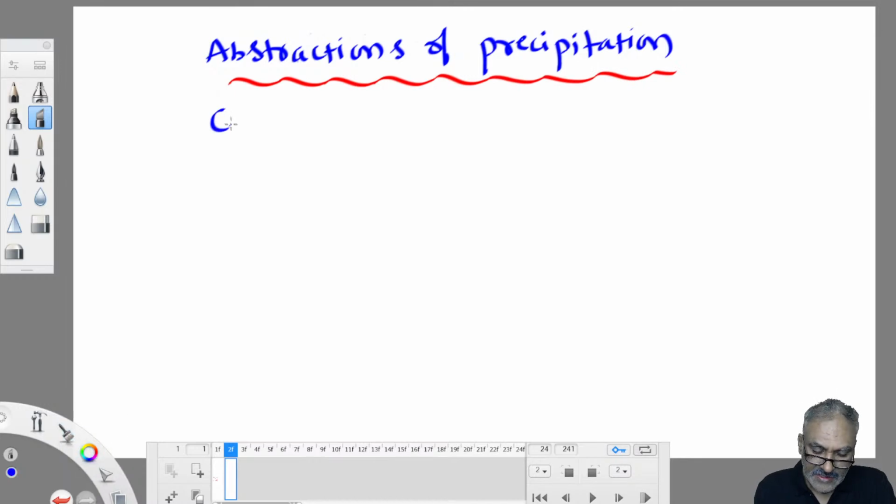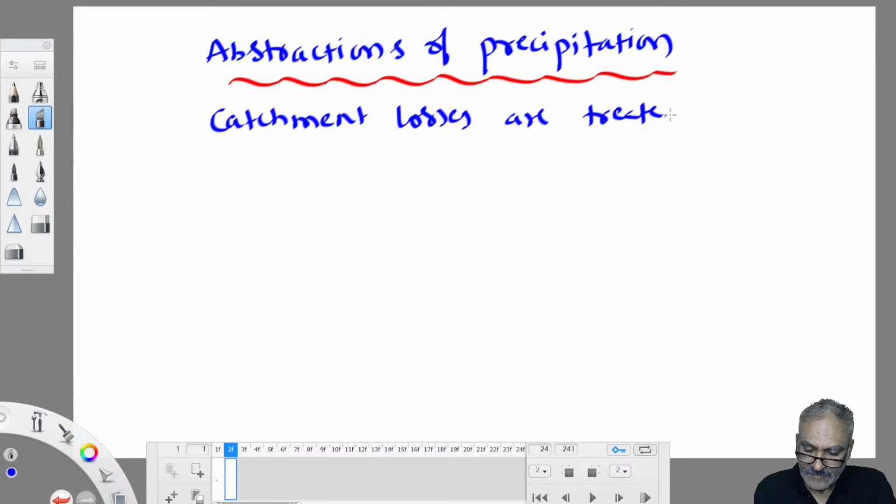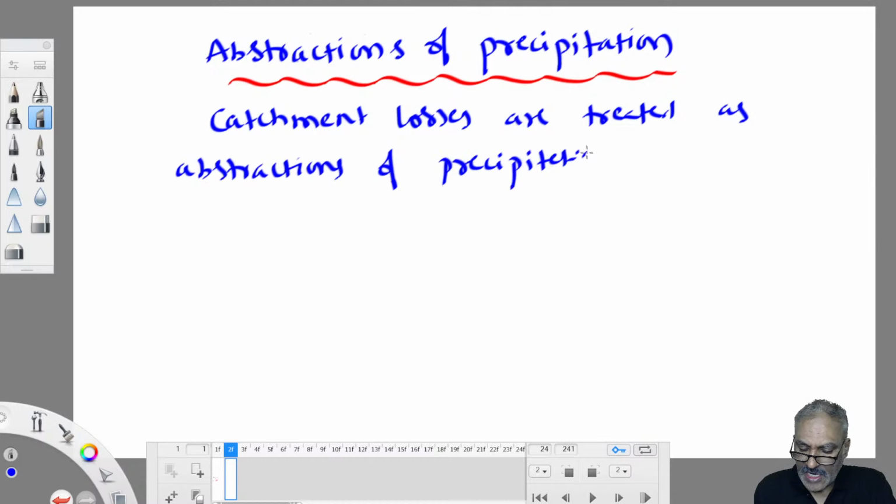Catchment losses are treated as abstractions of precipitation. So the following catchment losses are considered to arrive at net rainfall.